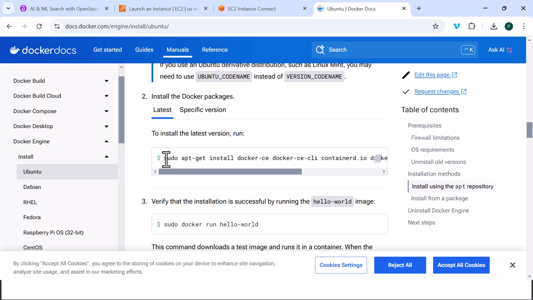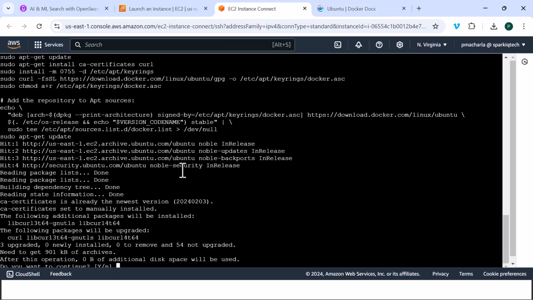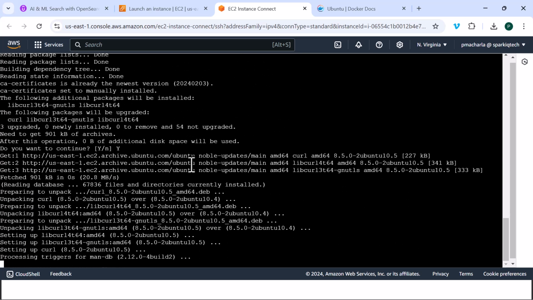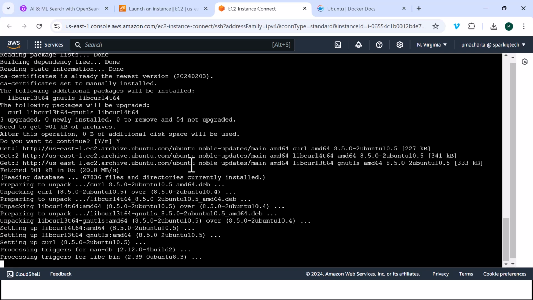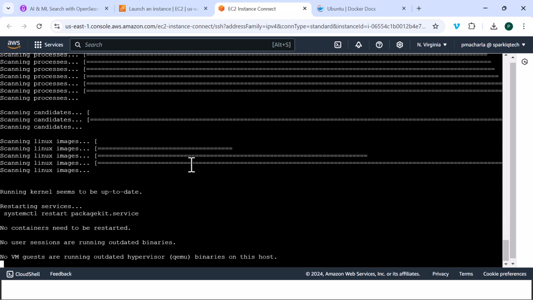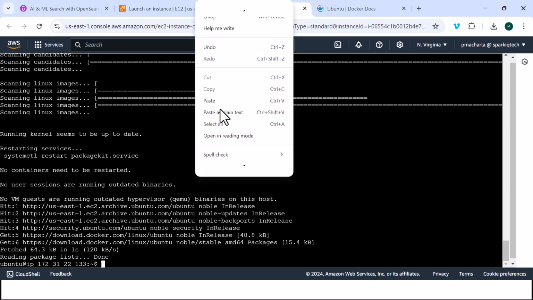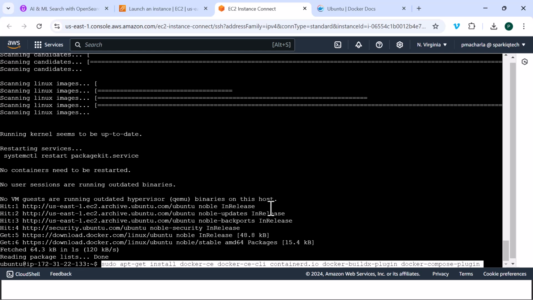So to install the latest version, you could take this command, paste the command, and as you can see, it installs Docker container runtime, client, containerd, and so on and so forth.